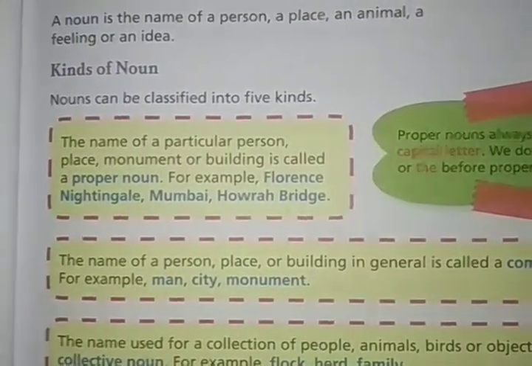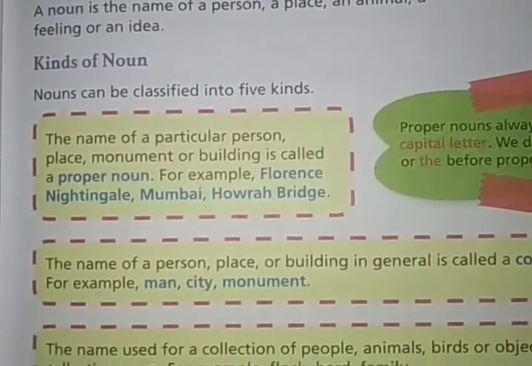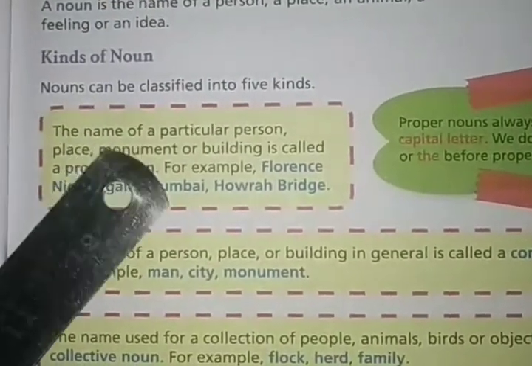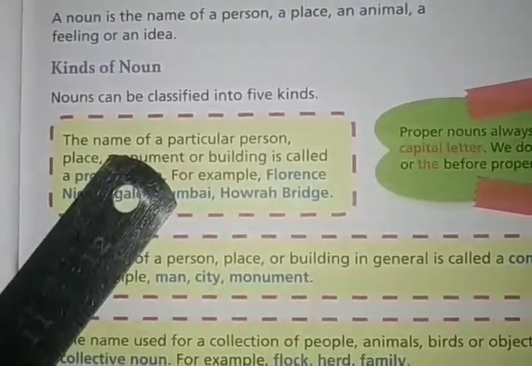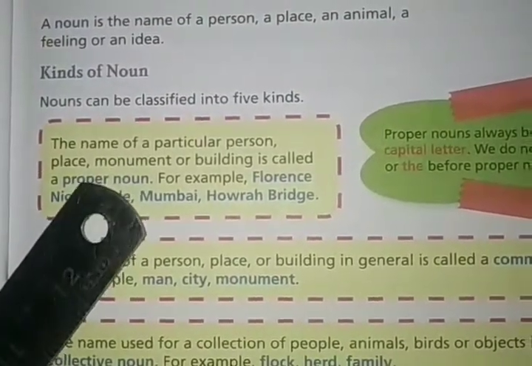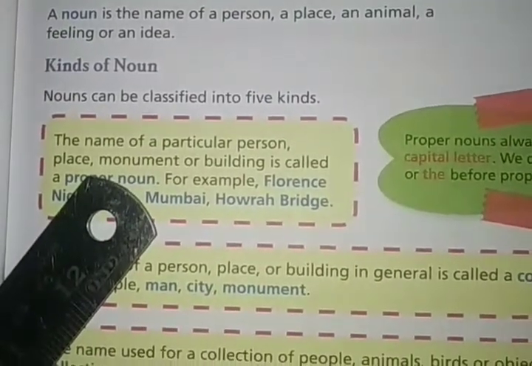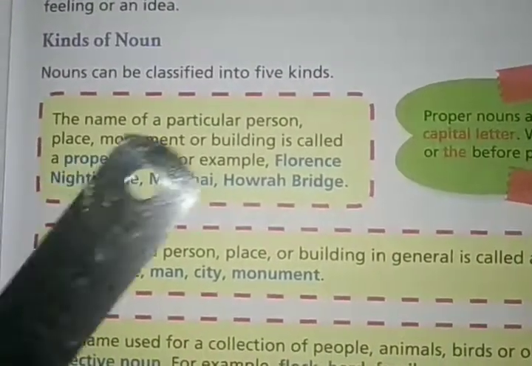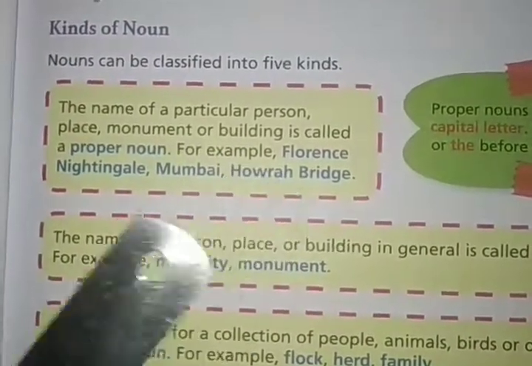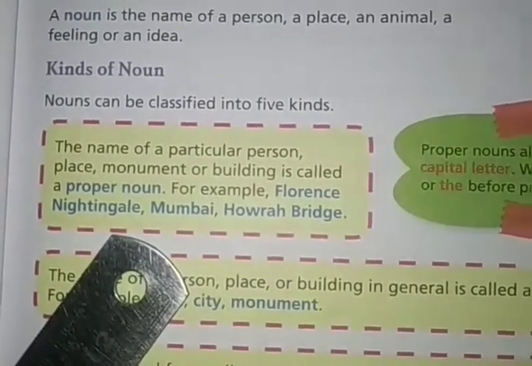So now let's discuss the kinds of noun. Nouns can be classified into 5 kinds. Okay, there are 5 classifications of noun. Earlier we have read about 4 classifications, right? And now we got 5 classifications. So what are they? First one is the name of a particular person, place, monument or building is called a proper noun. Right? Our first classification is proper noun.